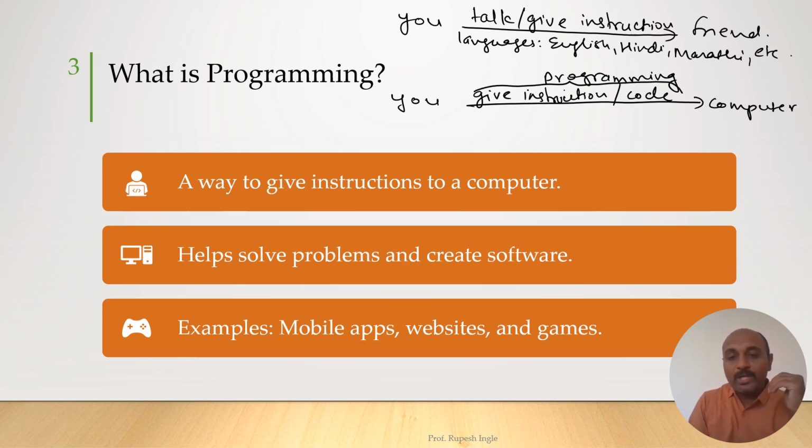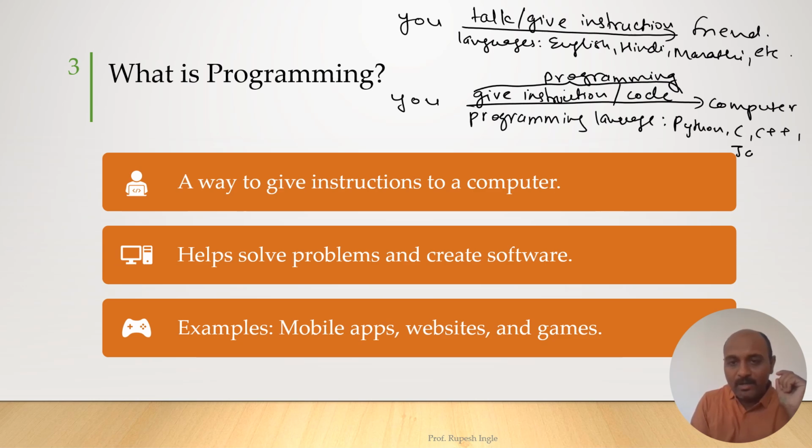Similarly, if you want to communicate with the computer, we also have to use a language, but the language is called a programming language. Examples of programming languages are Python, C, C++, Java, etc. These are the programming languages by which we can give instructions to the computer.